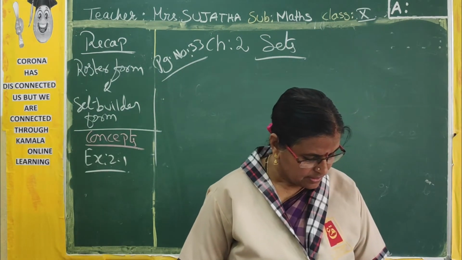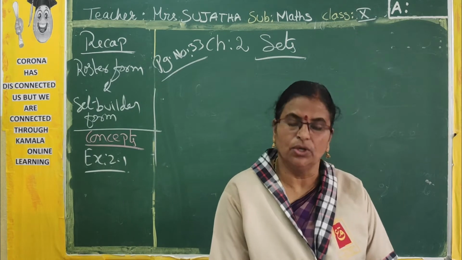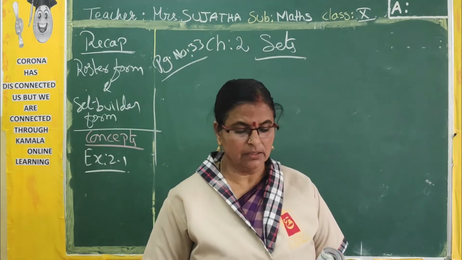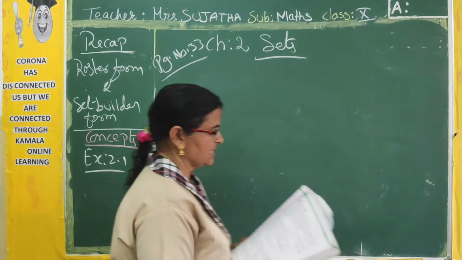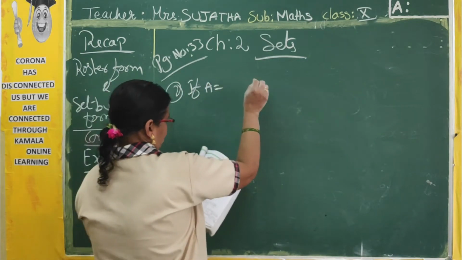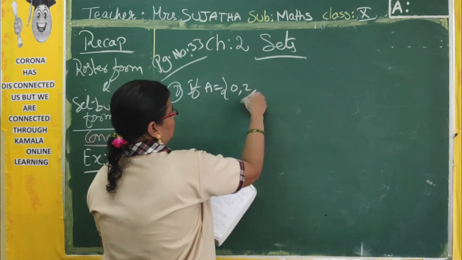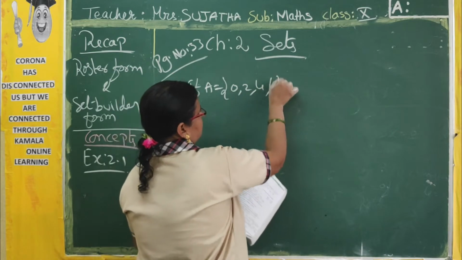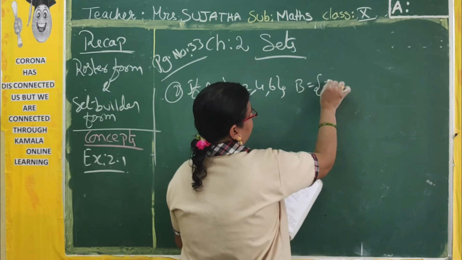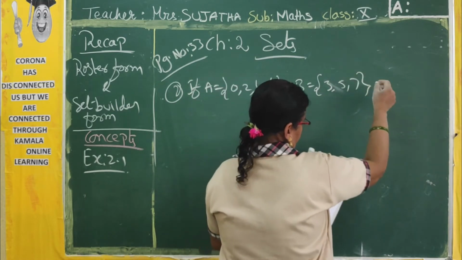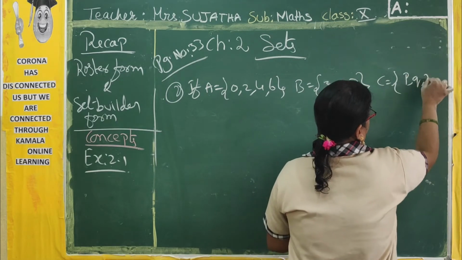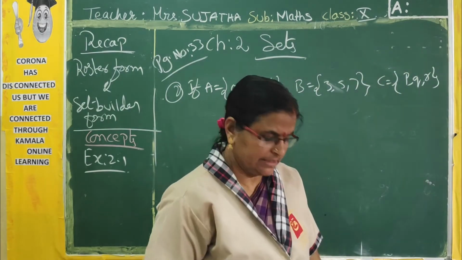Okay. Now that first bit is over. Now second one. A is equal to given, B is equal to given, and C is equal to given. What you have to do? You have to take the belongs to symbol or the does not belong to symbol. See, second one, if A is equal to {0, 2, 4, 6} and B is equal to {3, 5, 7} and C is equal to {p, q, r}. Like this is given. Okay, these are the sets.